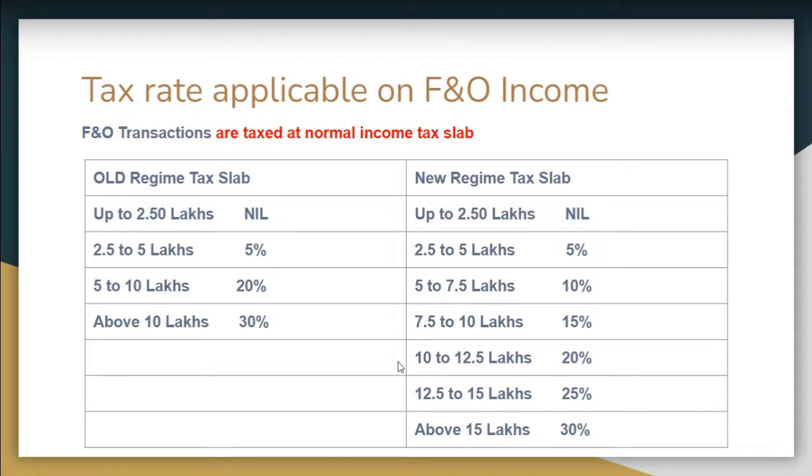In the same way, if someone selects the new tax slab, you have to forgo some deductions, like Chapter VI-A deductions, and other deductions you have to forgo. So these are the new tax slabs.